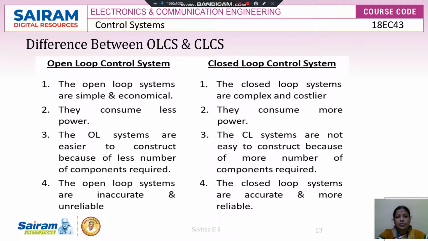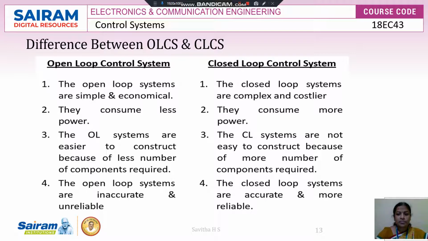Now we'll see the difference between open loop control system and the closed loop control system. As I already explained with the block diagram, once again I am informing you about the difference between them. We'll see the first point here. The open loop systems are simple and economical. The closed loop systems are complex and costlier. Open loop systems consume less power because the system is very simple. Closed loop systems consume more power because they are complicated.